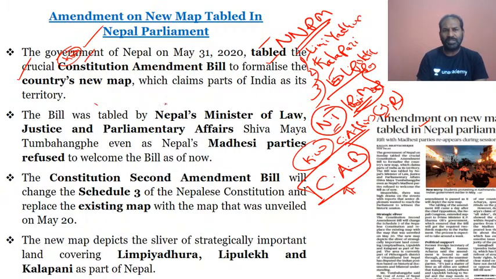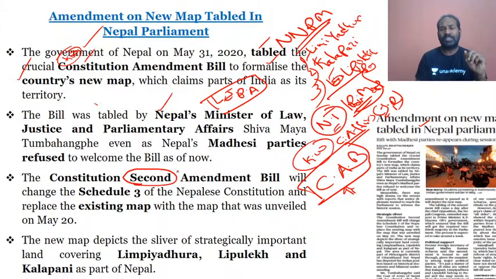And who has introduced the bill? Nepal's Minister of Law, Justice and Parliamentary Affairs has tabled it. That is Shiva Maya Tumbahangphe. The Minister of Law, Justice and Parliamentary Affairs has introduced, or tabled, the Constitution Amendment Bill. This is the second Constitution Amendment Bill, which is very, very important.